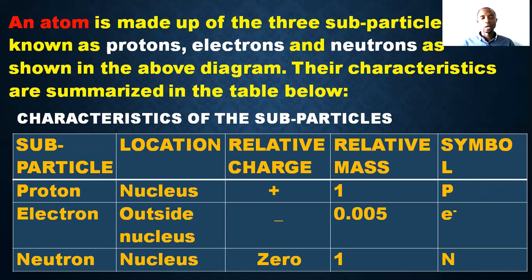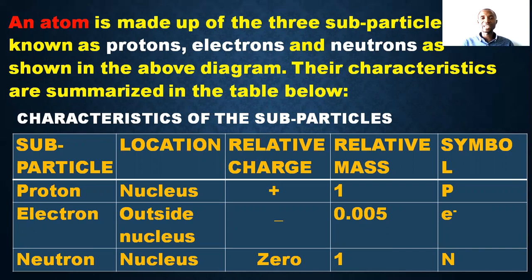Protons, electrons, neutrons. Where are they located? Protons are inside the nucleus. Electrons are at the atom's shells, outside the nucleus, while neutrons are also found in the nucleus. That means protons and neutrons are inside the nucleus.